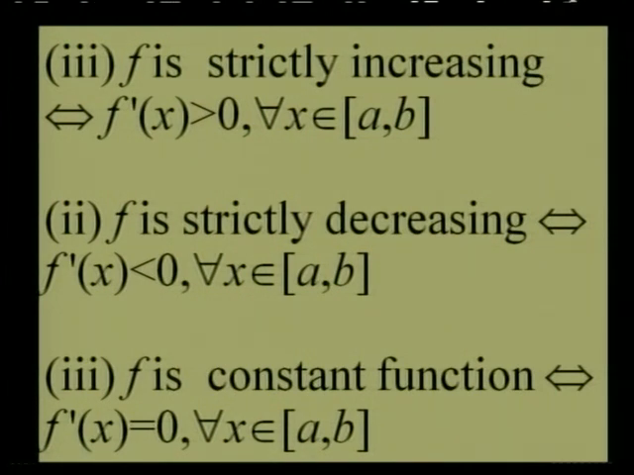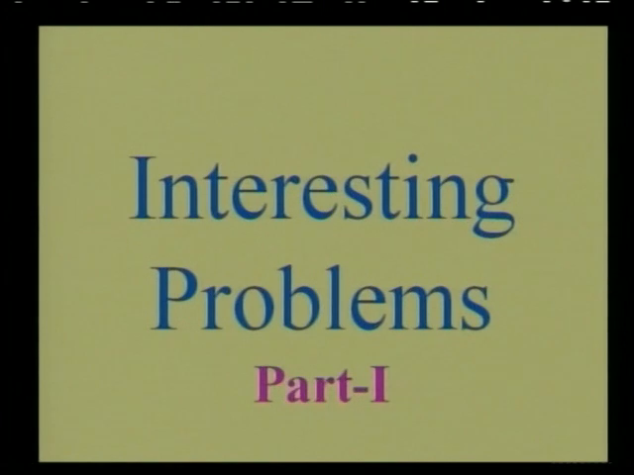f is a strictly increasing function if the derivative is positive throughout the interval, and it is strictly decreasing if f'(x) is strictly less than 0. So if strict inequality holds, you will get accordingly a strictly monotonic function. And finally, f is a constant function on the closed interval [a, b] if and only if f'(x) is equal to 0 for every x belonging to closed interval [a, b]. So keeping in mind the three mean value theorems and this result, let us discuss some interesting problems on the board.